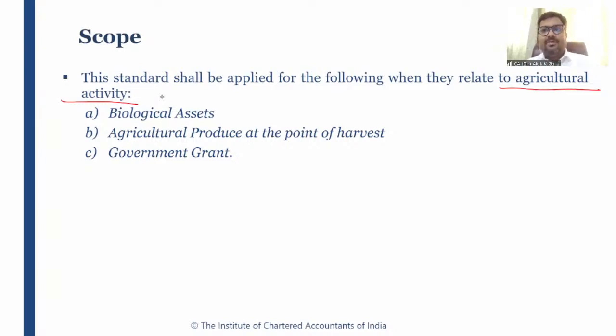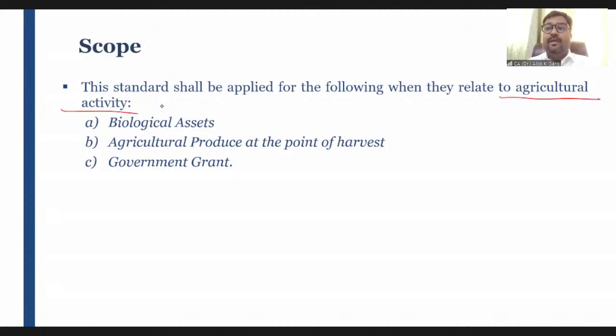That horse or mare is a biological asset, it is a living animal. But what that horse or mare is doing, is it an agricultural activity?